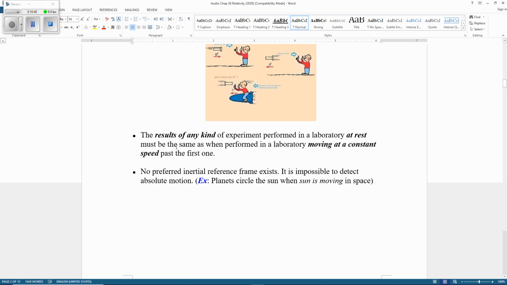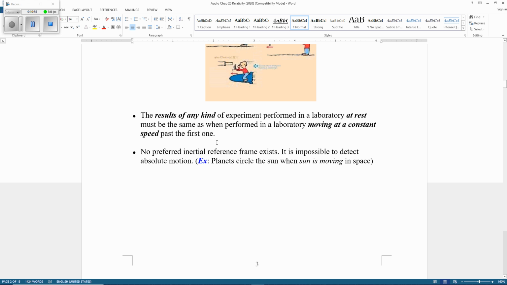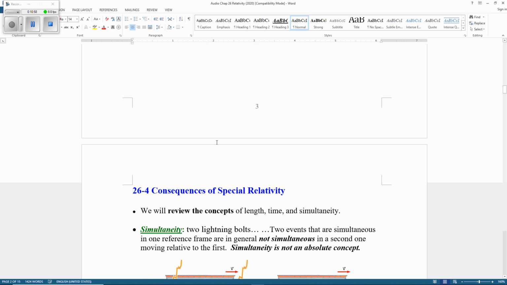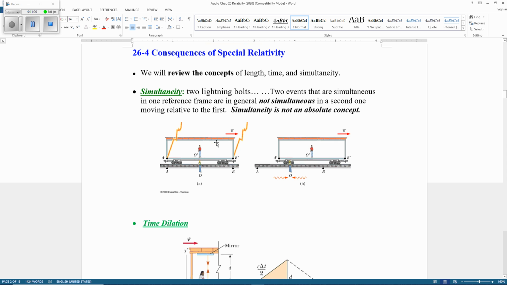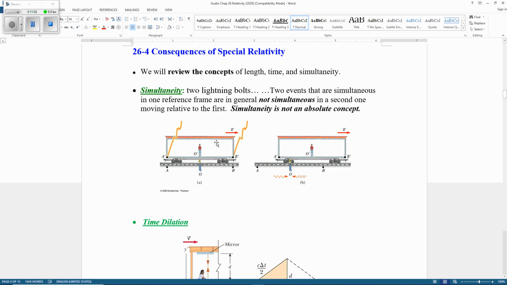Okay, so for the last 100 years, many scientists tried to prove Einstein was wrong, but every time they proved Einstein was right. So that's why we believe it. Okay, now we're going to discuss some conclusions.